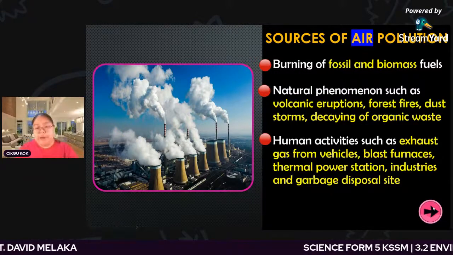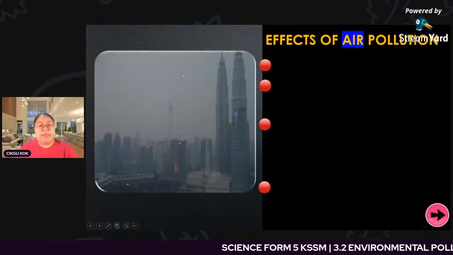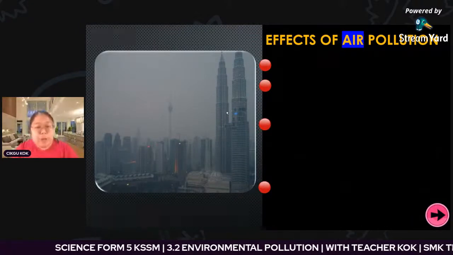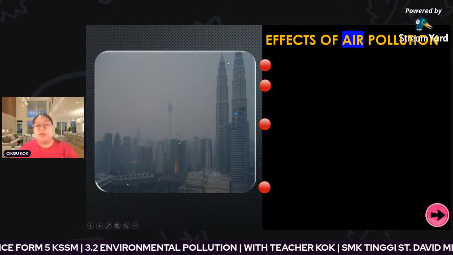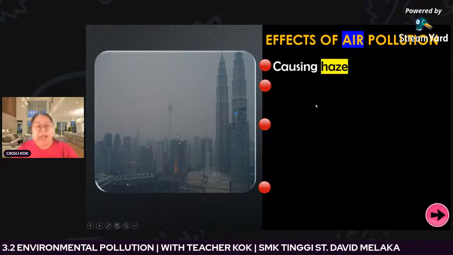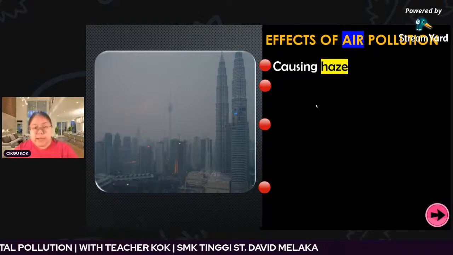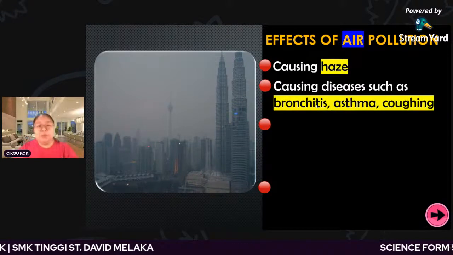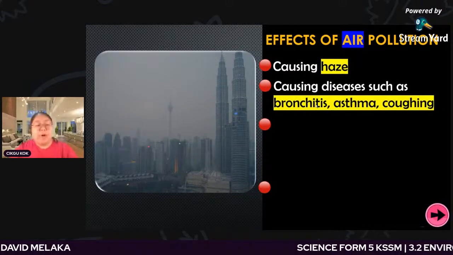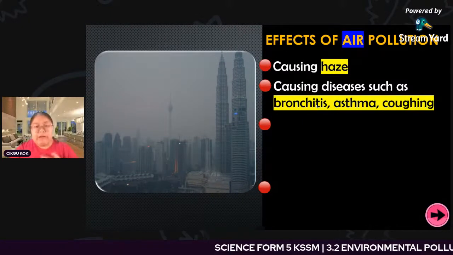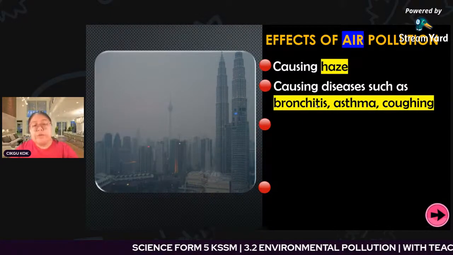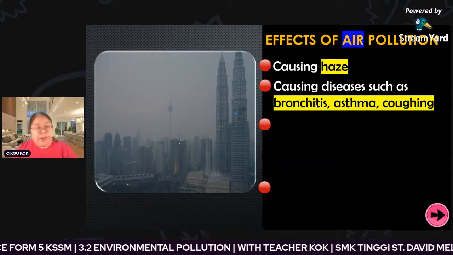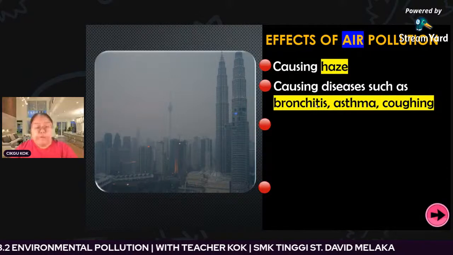Let's see the effects. You can see the diagram, totally blurred. You can see our Twin Towers have become blurred already. This is one of the things that cause haze, which also disturbs your breathing. Number two, it causes diseases such as bronchitis. Bronchitis is when your trachea has a problem, and when you breathe, you find it very hard. Some patients get asthma and coughing.